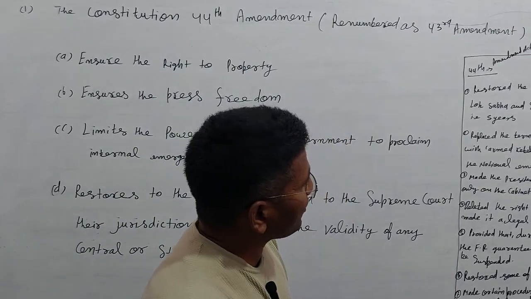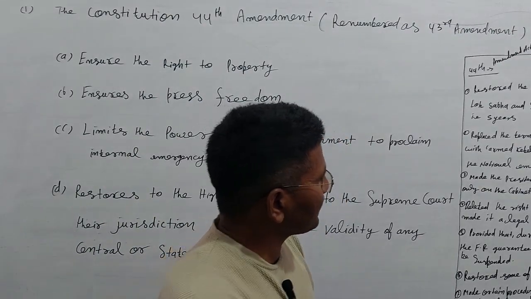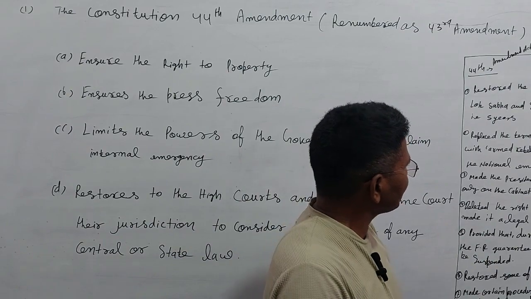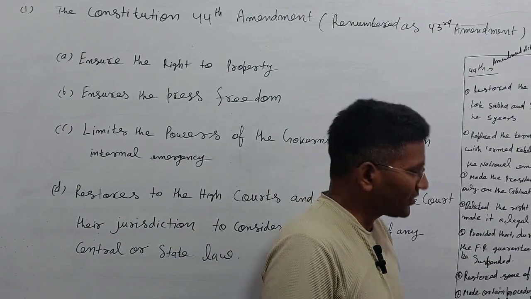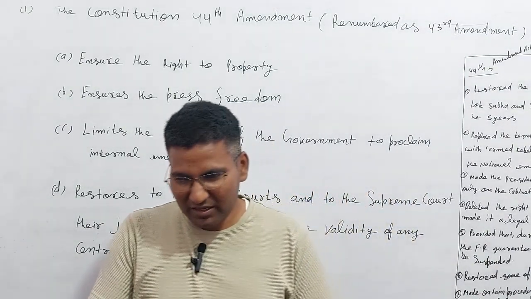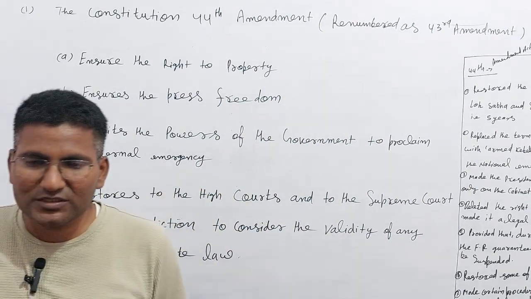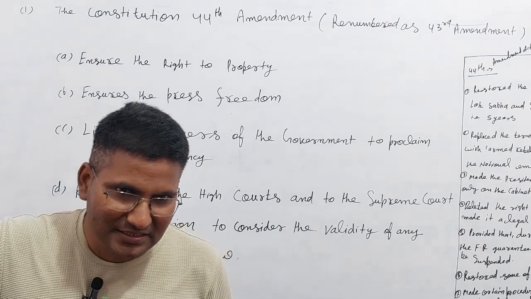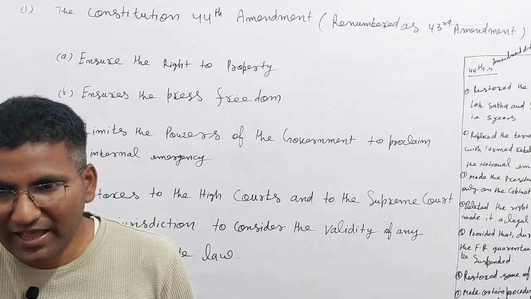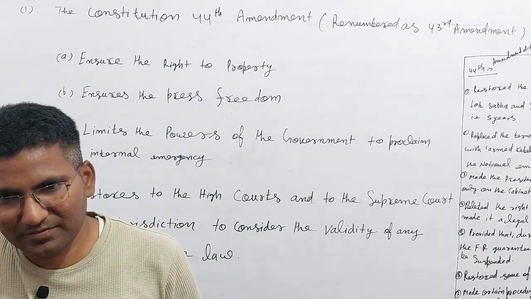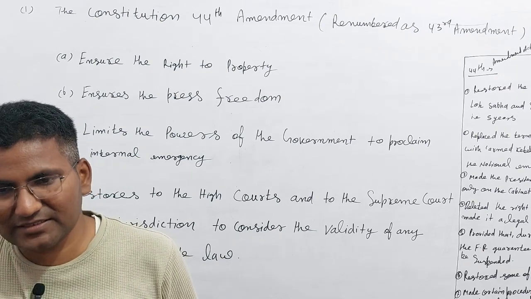First, it restored the original term of the Lok Sabha and the State Legislative Assembly to 5 years. Because in the 42nd Amendment, the term of the Lok Sabha and the State Legislative Assembly had been increased, to 6 years.